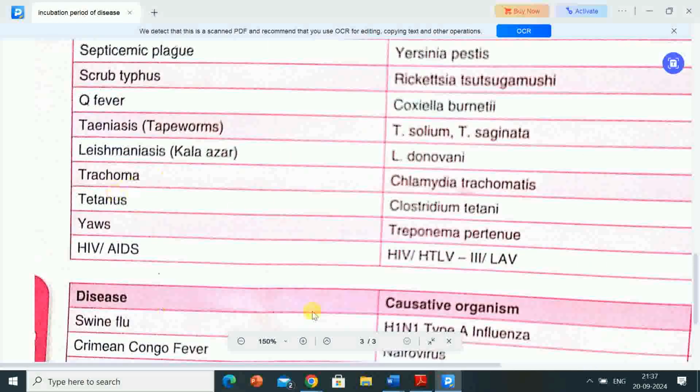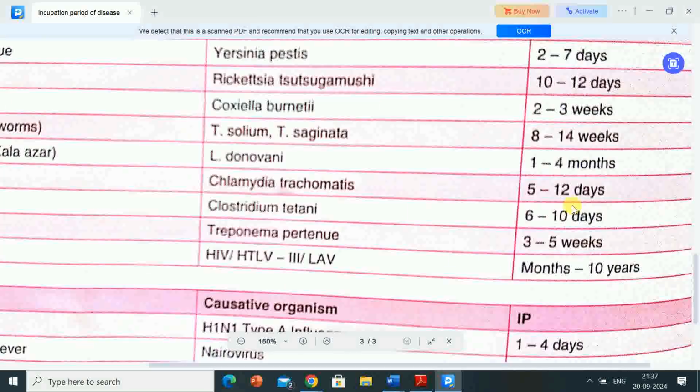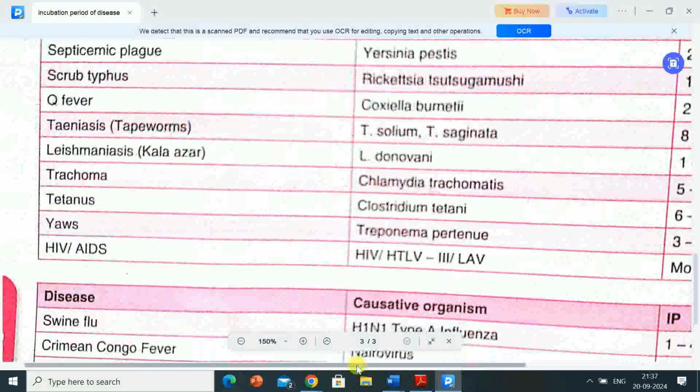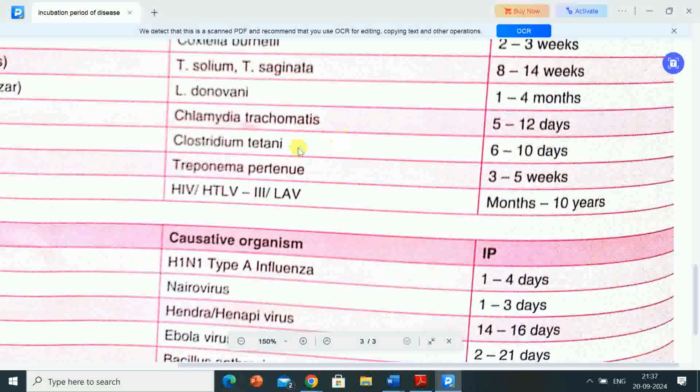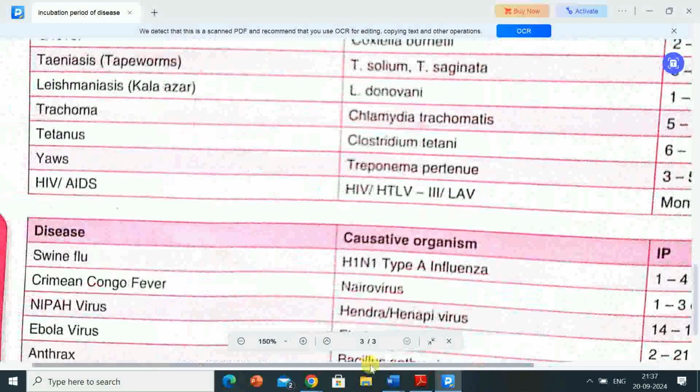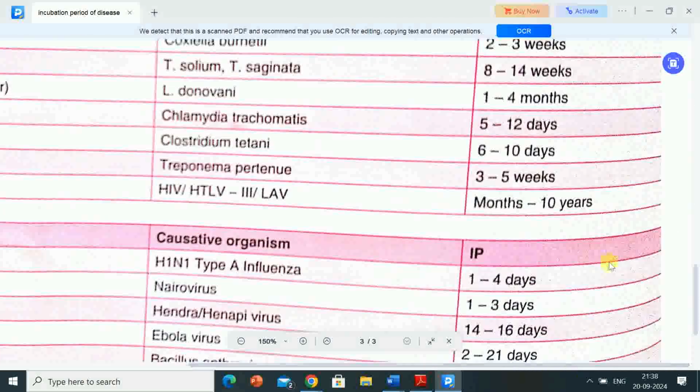Next disease is trachoma, causative organism Chlamydia trachomatis, incubation period 5 to 12 days. Next disease is tetanus, causative organism Clostridium tetani, incubation period 6 to 10 days. Next disease is yaws, causative organism Treponema pertenue, incubation period 3 to 5 weeks.